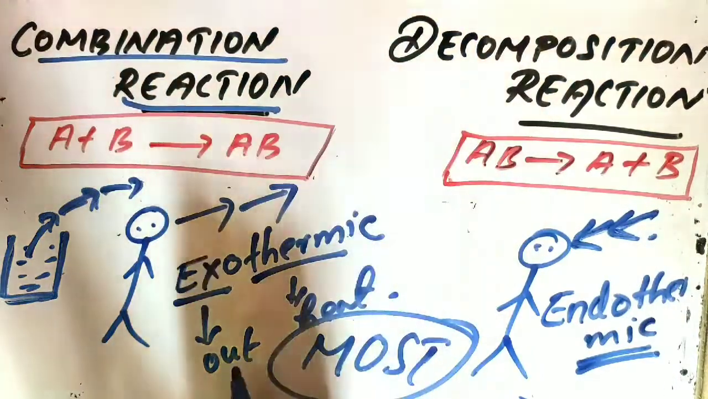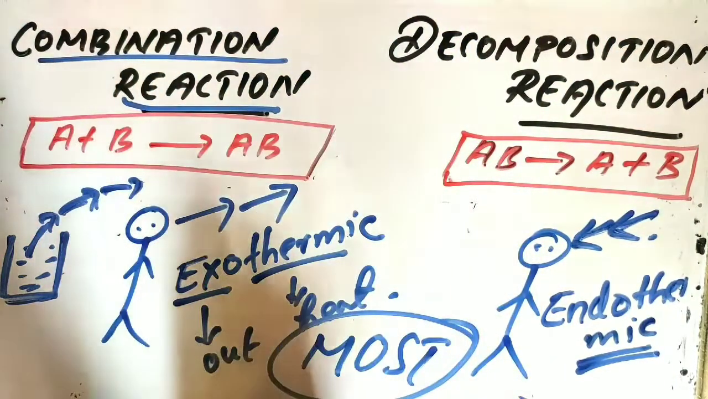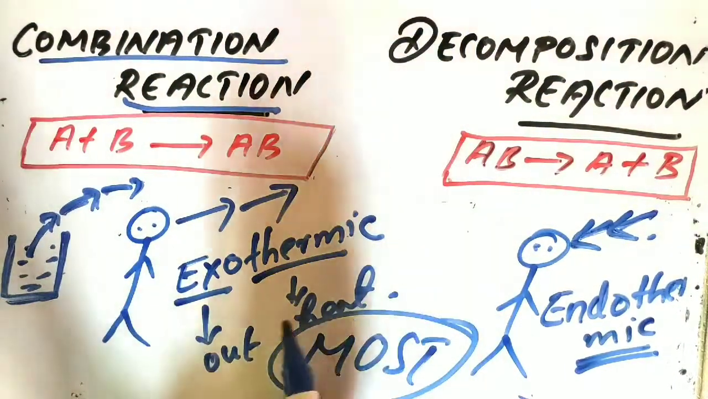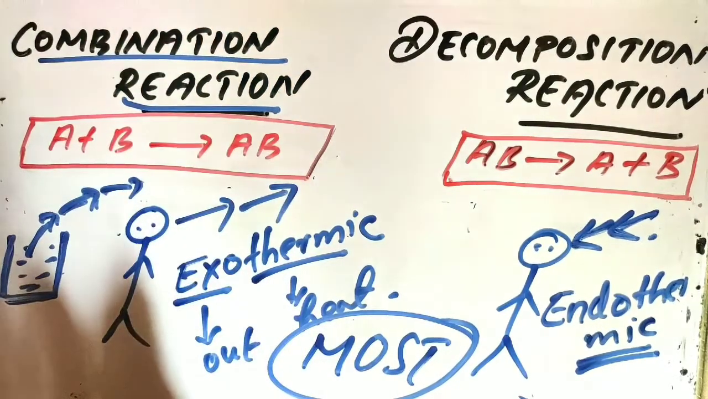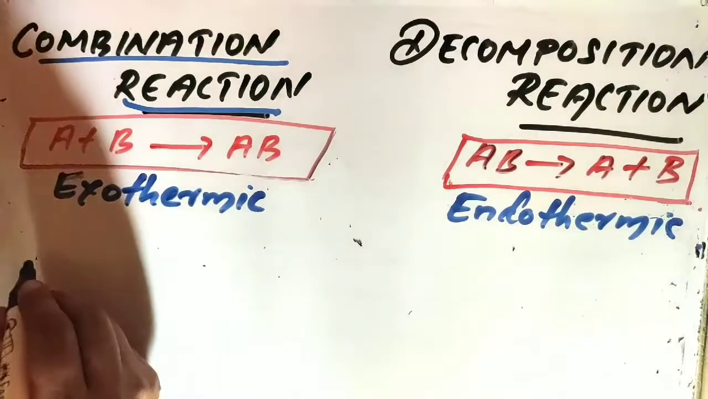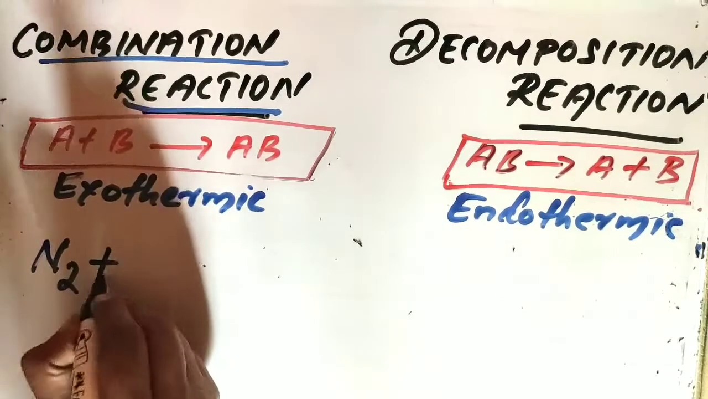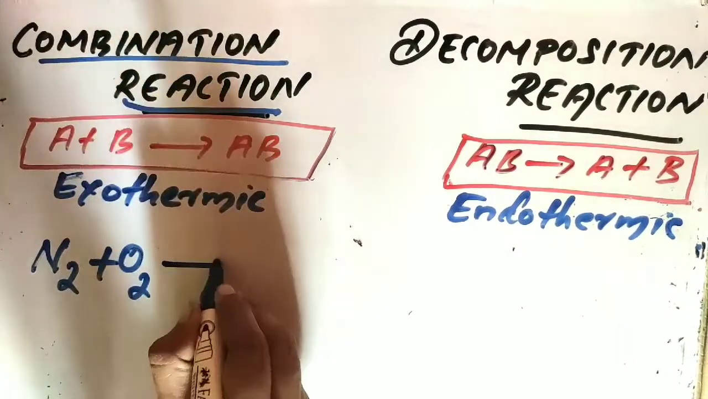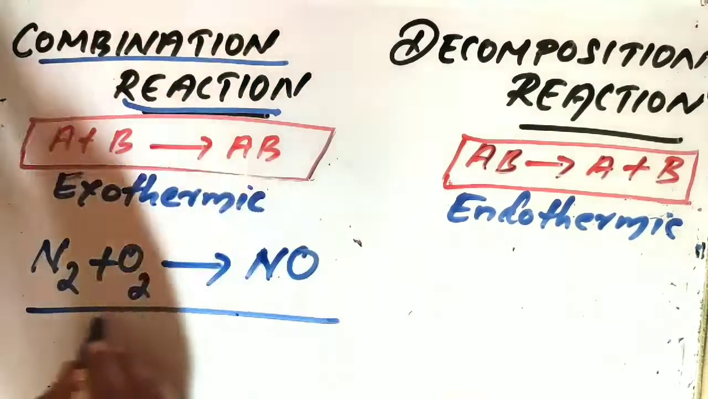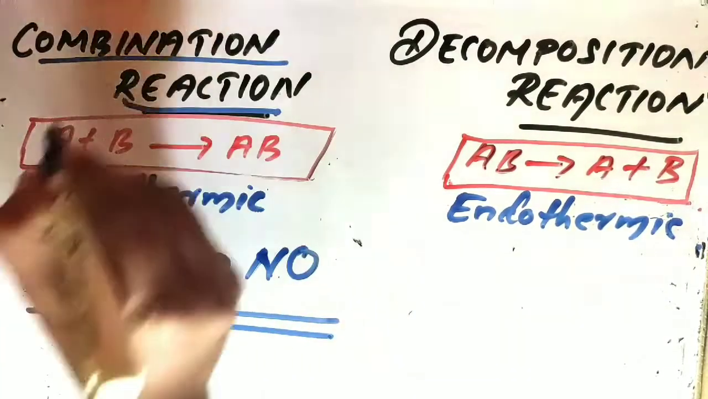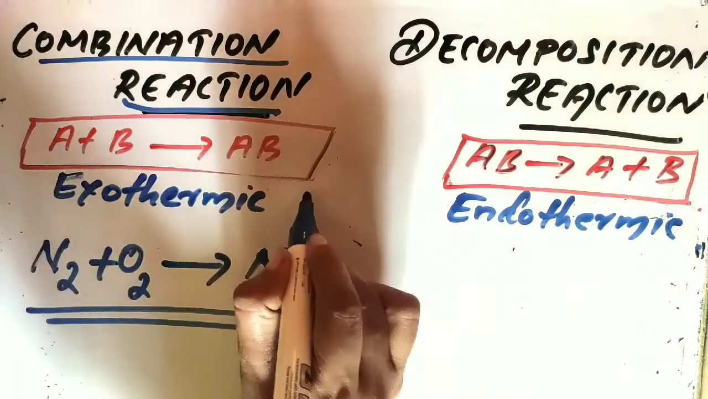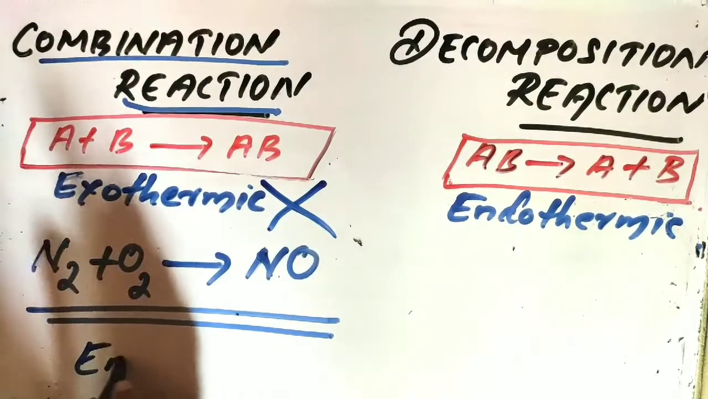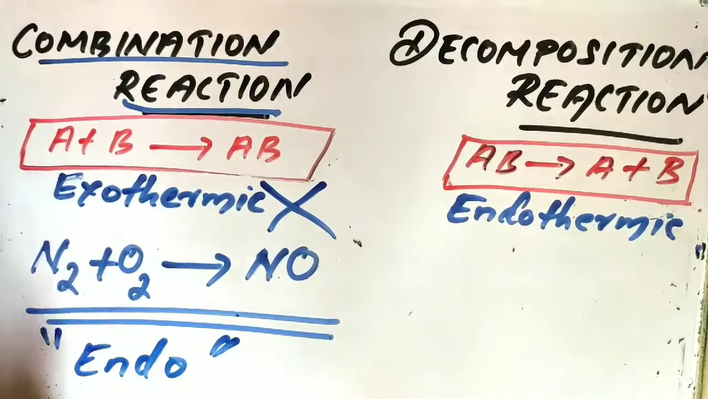I have told you most of the reactions, not all the reactions, not 100%. Which means there are exceptional cases. When nitrogen and oxygen combine to form nitric oxide, we know this is an example of a combination reaction. Since it is a combination reaction, we will think it is an exothermic reaction. But this is not an exothermic reaction. This is an endothermic reaction.